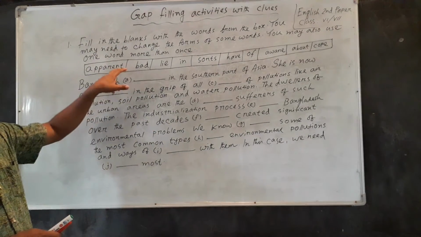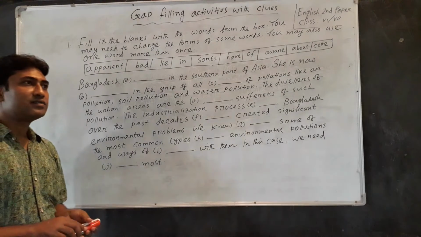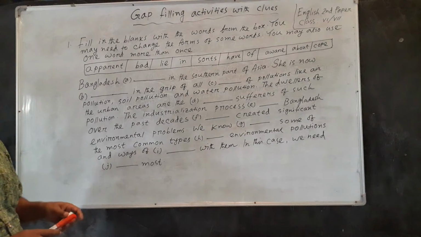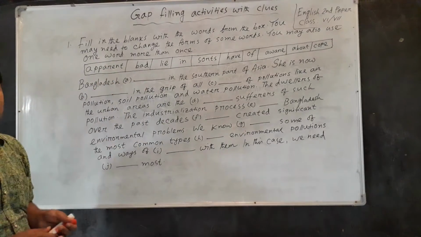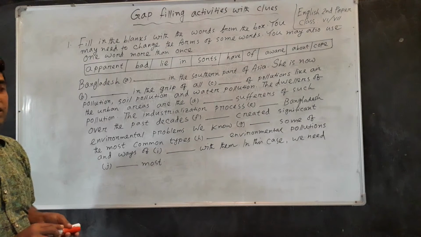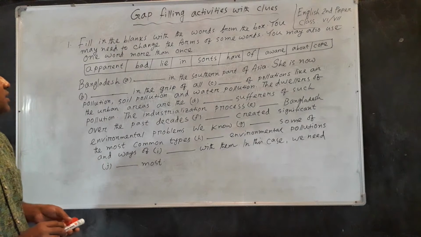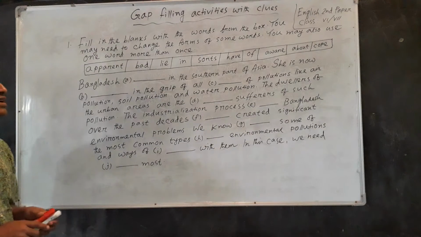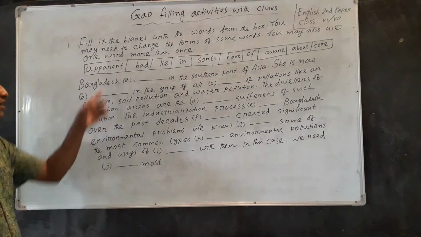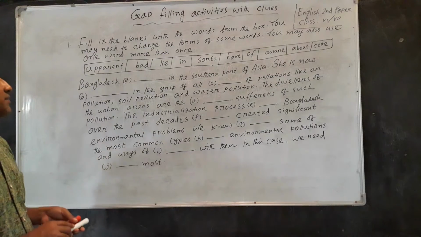There are some synonyms of this word: clear, distinct, obvious, etc. So the word apparent means clear or obvious or distinct, or in other words, clearly seen.